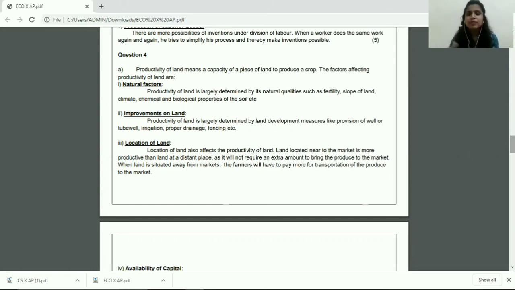Even in the previous question, the advantages of division of labor was asked. So if you've written 1 extra point regarding the meaning of division of labor, very good. But since it is not a separate question asked, restrict yourself to just explaining the meaning in 1 sentence. That's it. Don't explain more, because you've not been asked the question. Likewise, here also, you have not been asked what productivity of land is. You've directly been asked what are the factors affecting the productivity of land. So if you want, you can add 1 sentence explaining the meaning of productivity of land, and then start writing your answer. So the factors affecting the productivity of land are 5 factors.